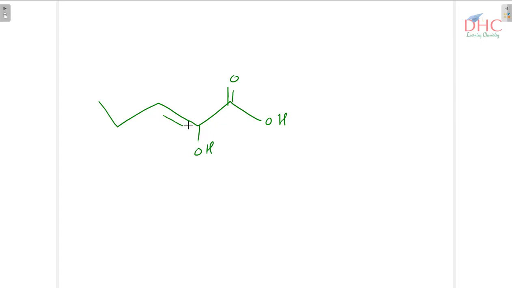Last example we will take here. That is, so we have here double bond OOH, we have here OH, we have here double bond, then single here, then here substituent, then you have here C triple bond and a cyanide group. So the highest priority group is carboxylic group, that is COOH group. Number starts from here. It's 1, 2, it's 3, then it's 4, and this will be 5.